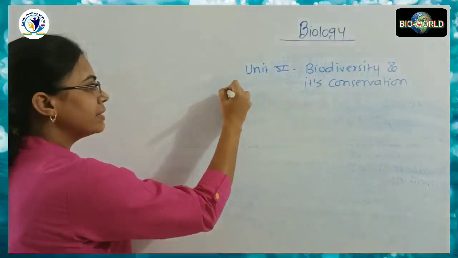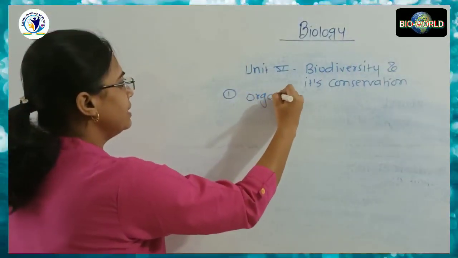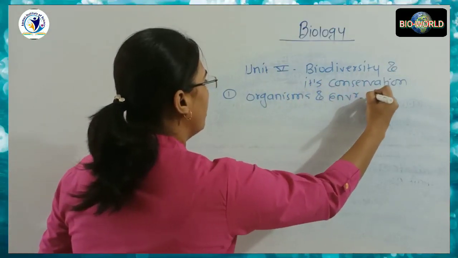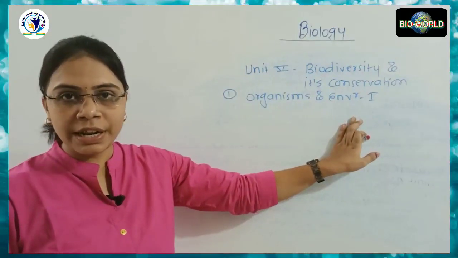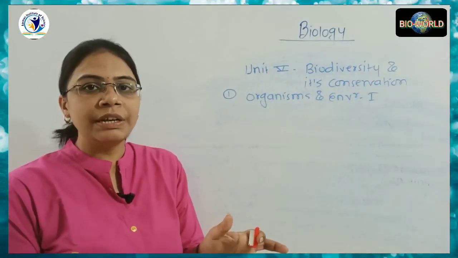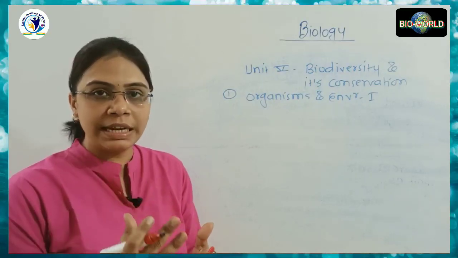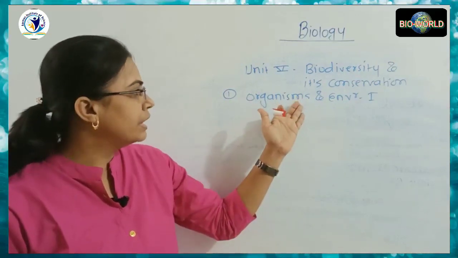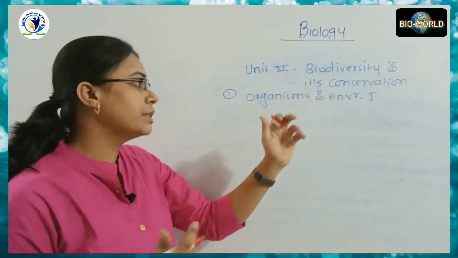It consists of organisms and environment, part 1, which includes population interaction: how different populations interact with each other, what population dynamics is, and what natality, mortality, growth rate and death rate are. These are the topics we have to cover in the first part.